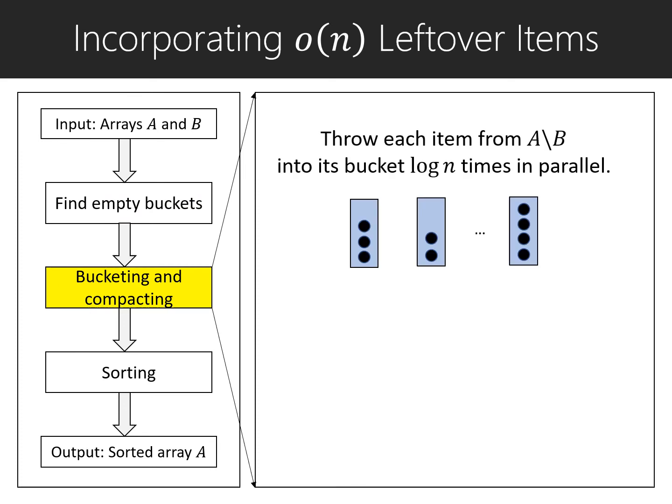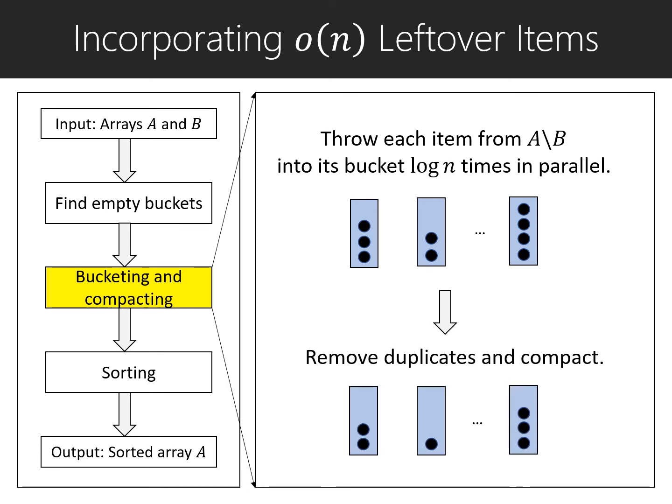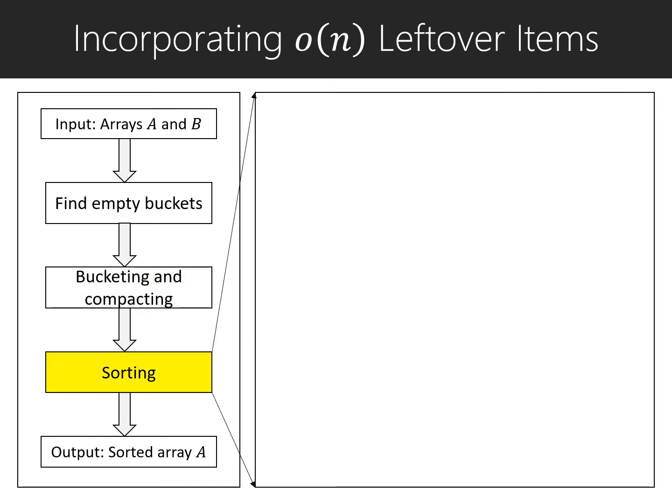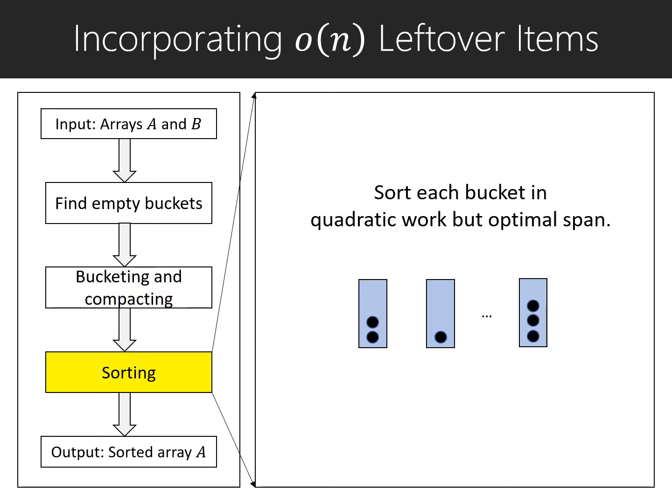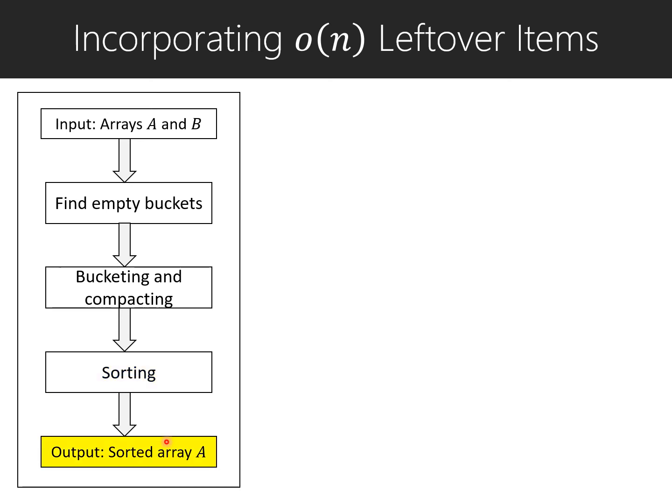After we figure out which buckets are non-empty, we throw the leftover items into their buckets log n times in parallel. We then remove the duplicates, since there are some duplicates due to items being thrown log n times, and then we compact the buckets. We then sort each bucket with a quadratic work but optimal span algorithm. We show that with high probability each bucket has height o(log n). Hence we are allowed to use a quadratic work but optimal span algorithm. And thus we get the final sorted array A.